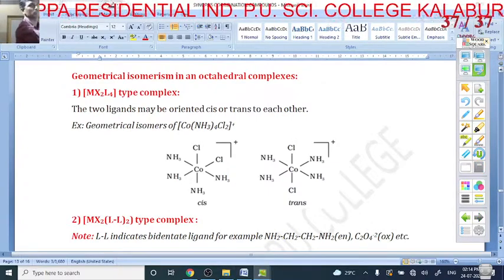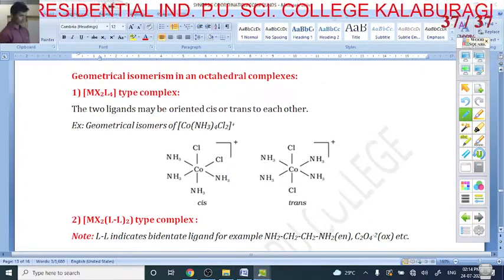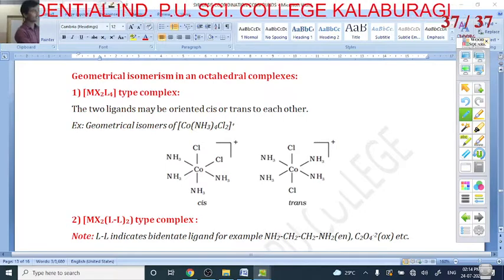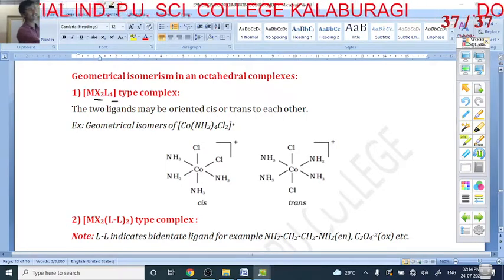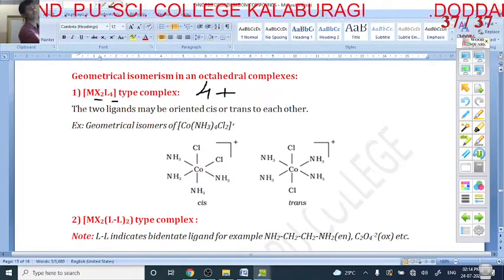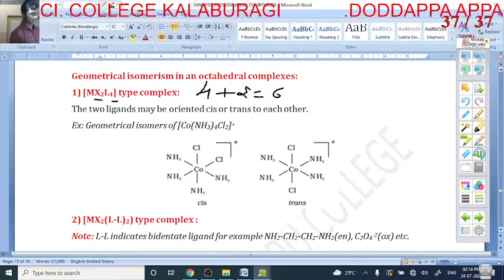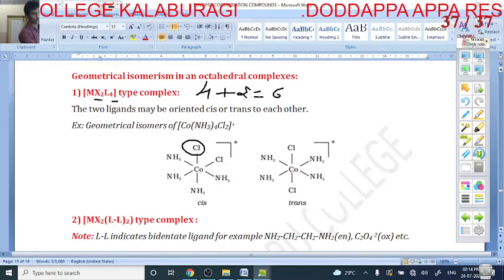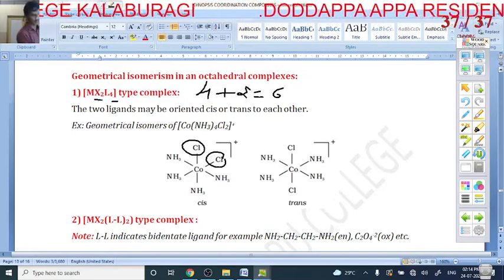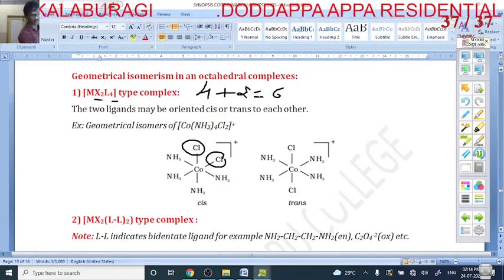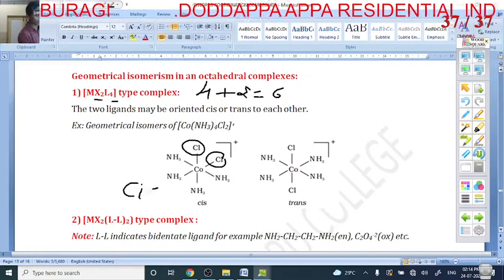Yes, my dear students, the very important thing here, as we have already discussed: 6 ligands are there, out of which 4 are the same and the remaining 2 are the same. 4 plus 2, total 6. The first position and second position ligands are the same, it is called cis.